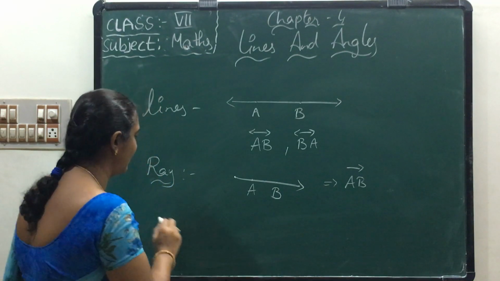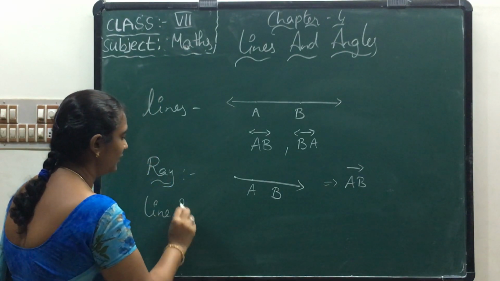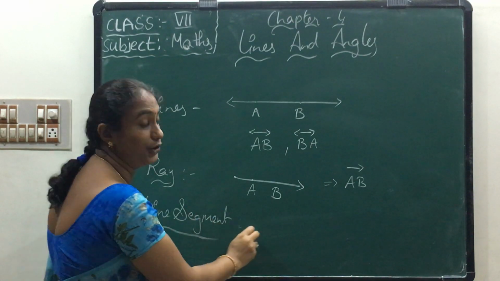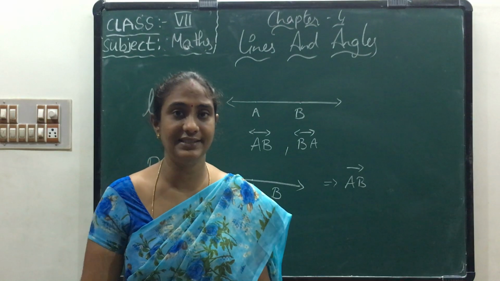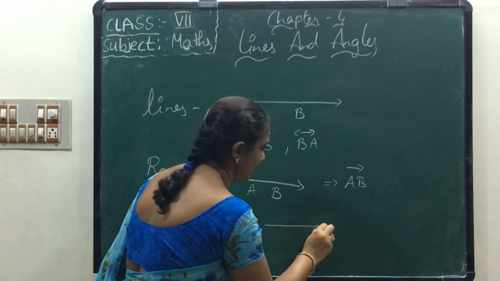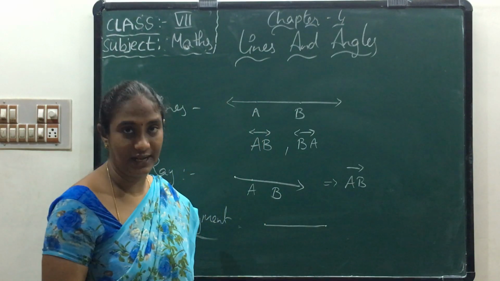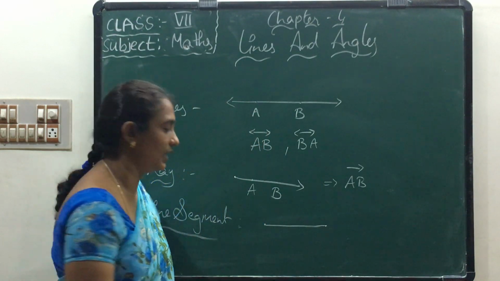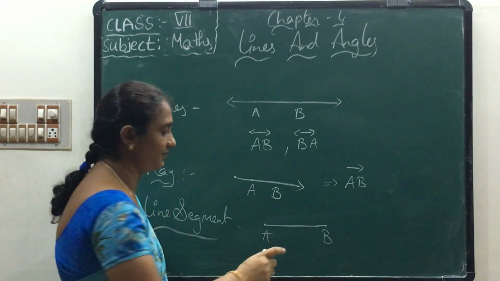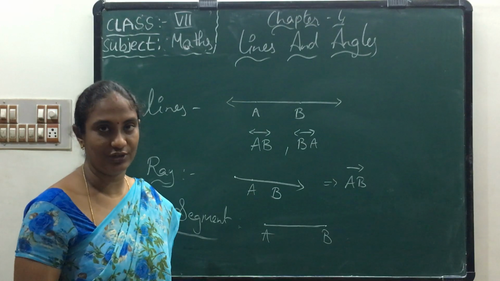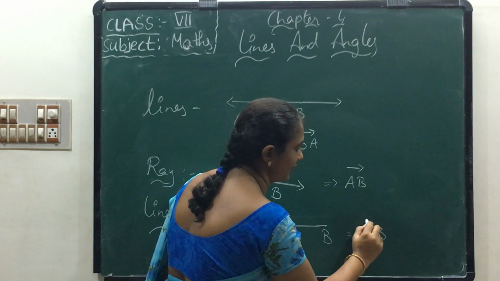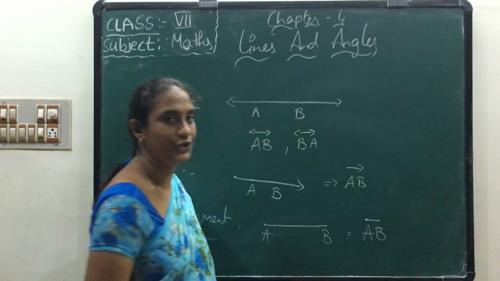The next one is the line segment. A line segment has 2 end points. It does have a definite length. That means compulsorily the numbers we have to take are from here to here only. Do you understand? How we have to write line segment AB, we have to write like this.